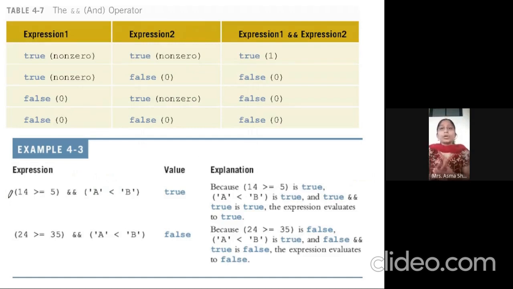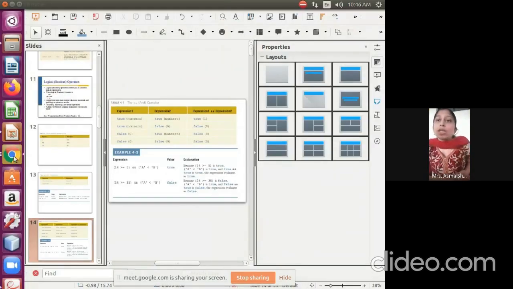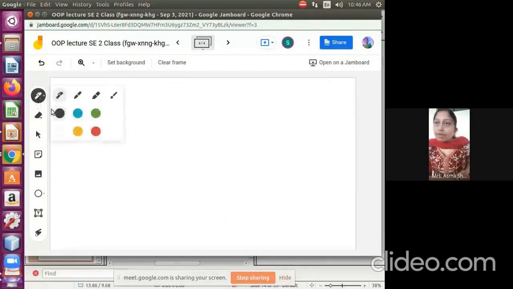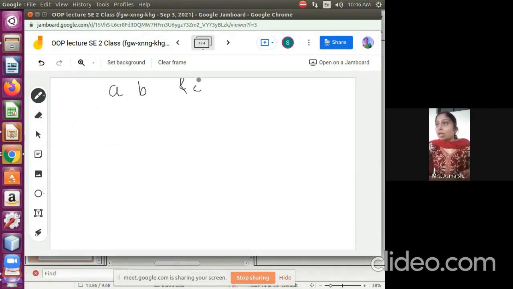Okay, so I already told you the AND operator and OR operator. So always remember, true means non-zero, non-zero means 1, false means a 0 value. So if you see expression 1 and expression 2, there is one thing you can remember for your further studies. So AND works like this, students, which will be very easy to understand. We have A, we have B, and then the AND, and the OR. I told you these three things.